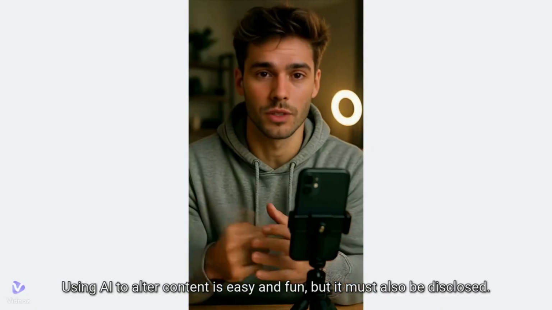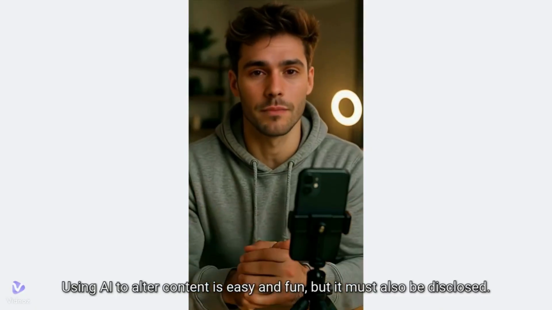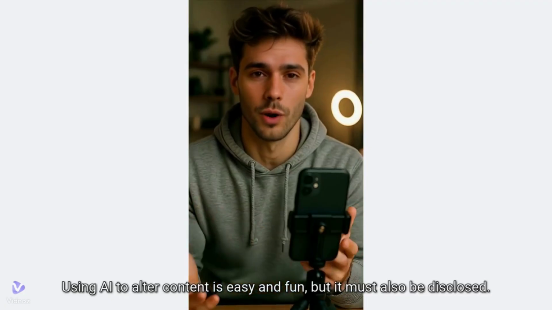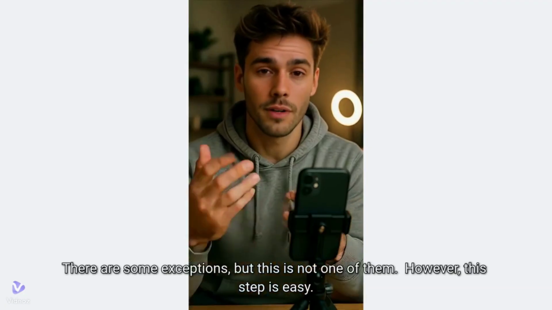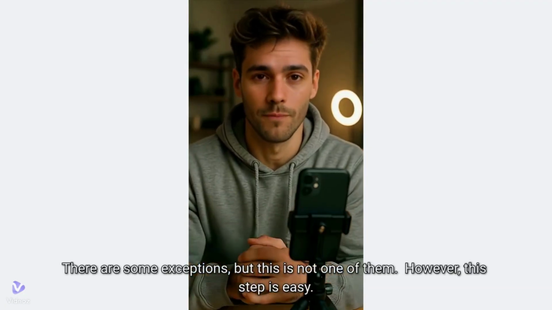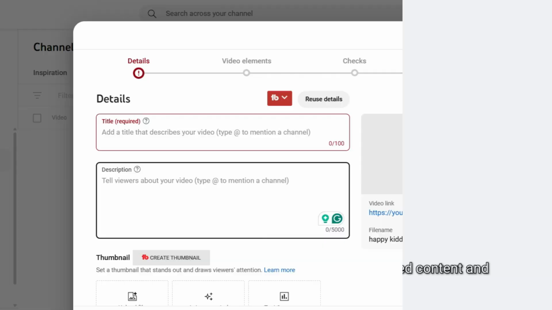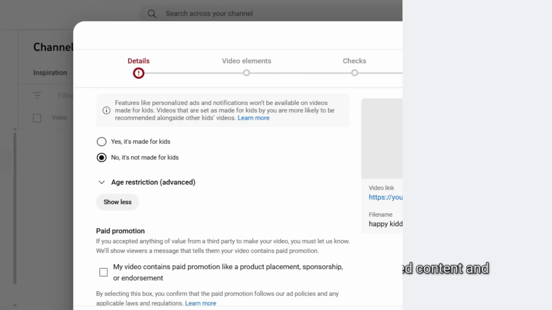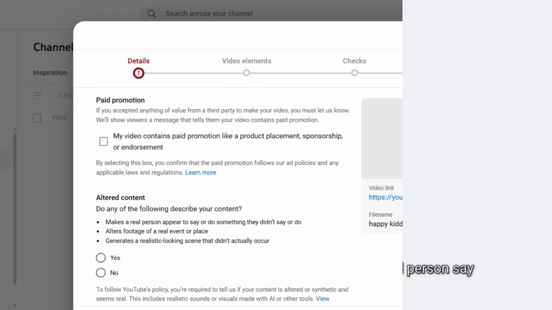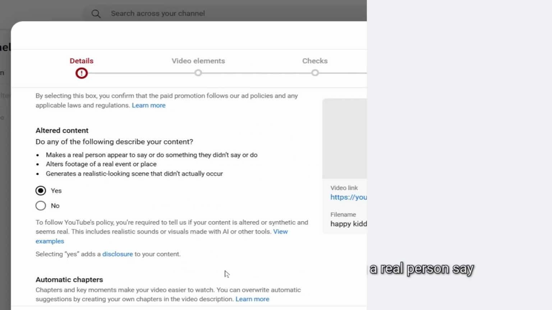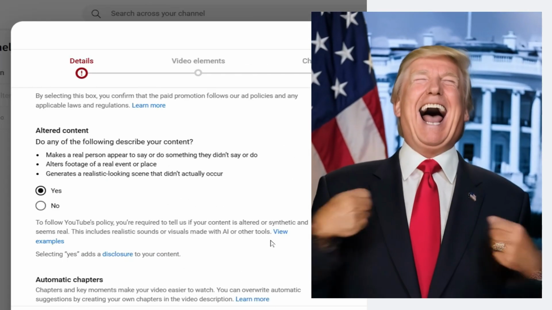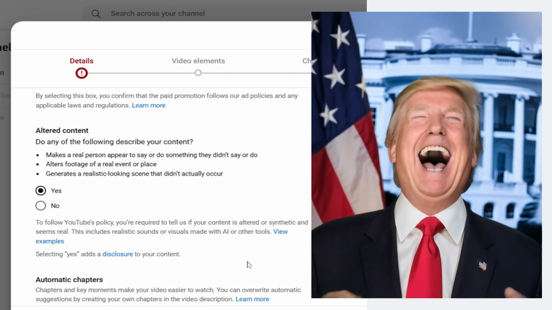Using AI to alter content is easy and fun, but it must also be disclosed. There are some exceptions, but this is not one of them. However, this step is easy. When you are uploading your video, scroll down to Altered Content and click Yes. The reason for doing this is that you are making a real person say something or do something that they did not. By clicking Yes, it will be disclosed.